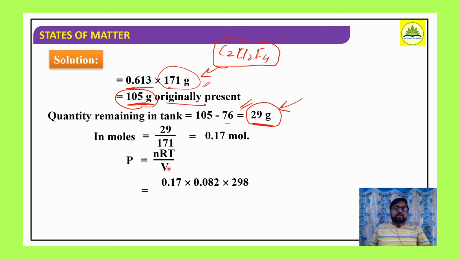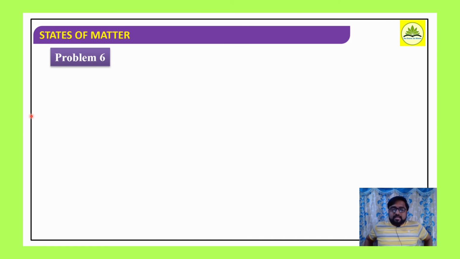So n is how much? 0.17, R 0.082, into T 298. At 25 degrees Celsius itself they are asking, so 298, divided by V 5 liters. So P here is 0.83 atmosphere. So what is the pressure exerted by that remaining freon? It is just 0.83 atmosphere.